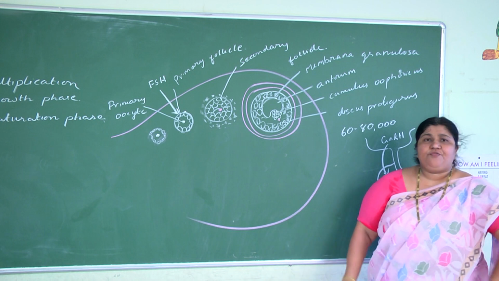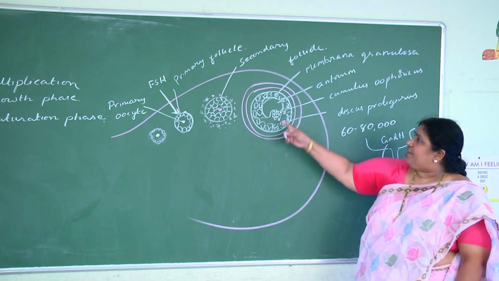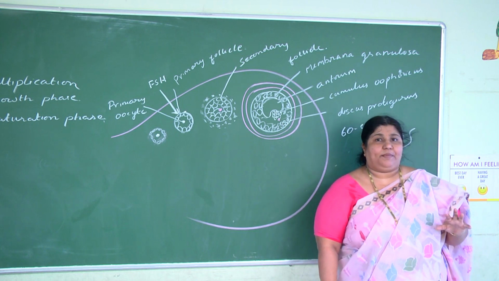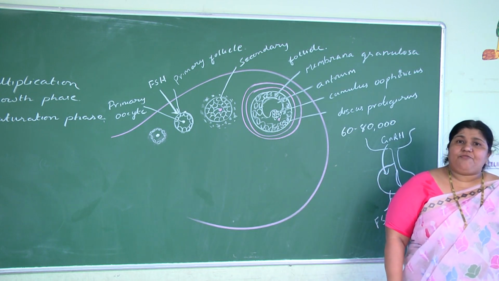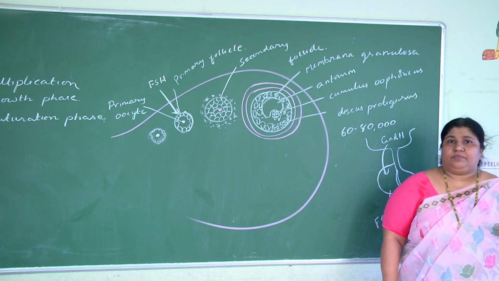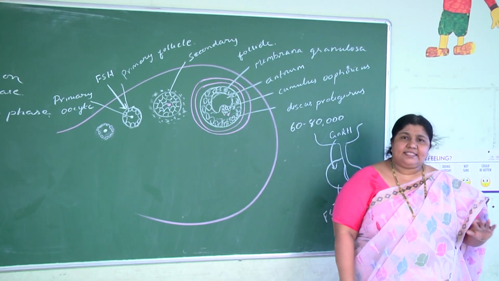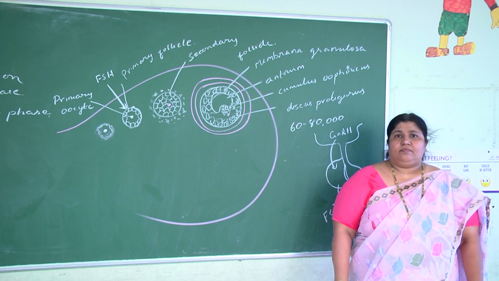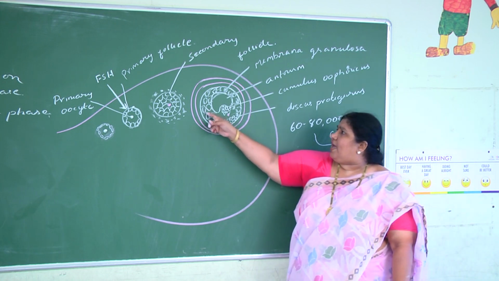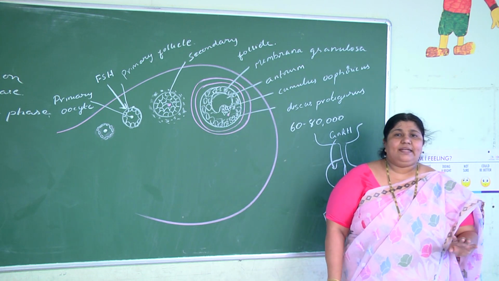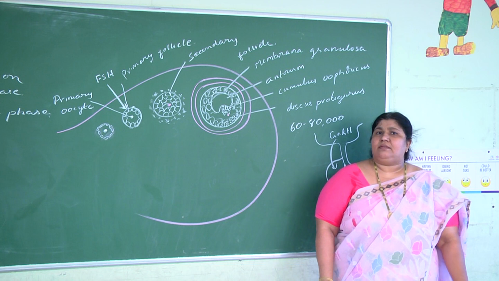What is a tertiary follicle? In the tertiary follicle, a fluid-filled cavity called an antrum is forming. Because of the formation of the antrum, the primary oocyte is pushed eccentrically, and the wall of the follicle becomes thin, and we call it membrana granulosa.